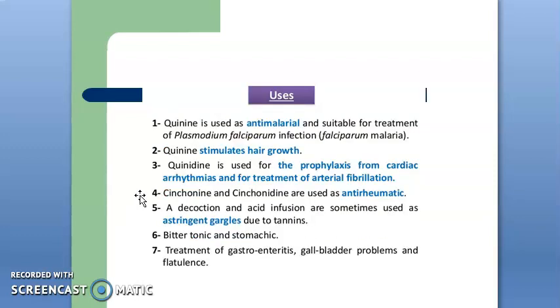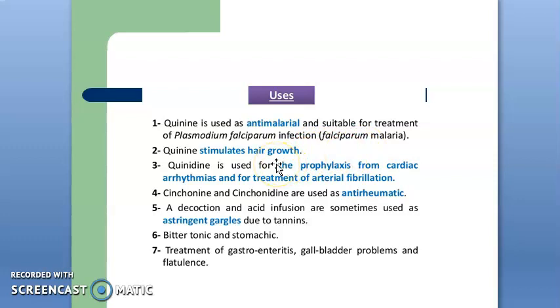Next, its uses. Quinine belongs to the anti-malarial drugs. It is suitable for treatment of Plasmodium falciparum infection, that is falciparum malaria.